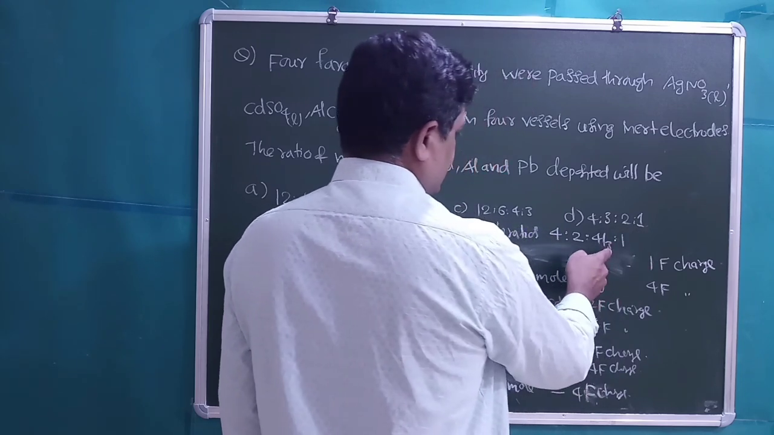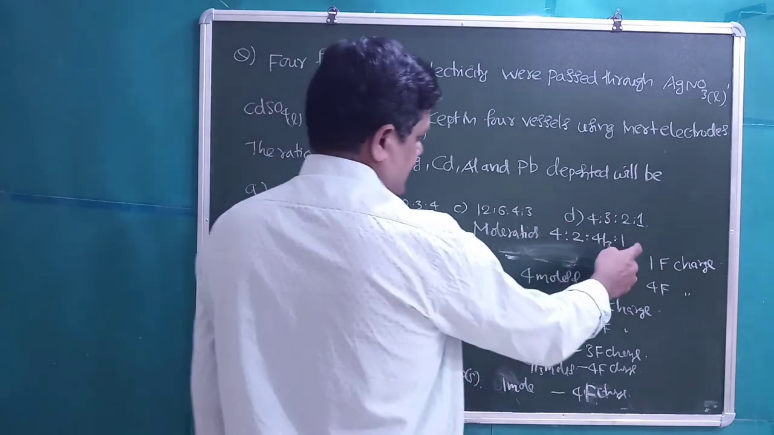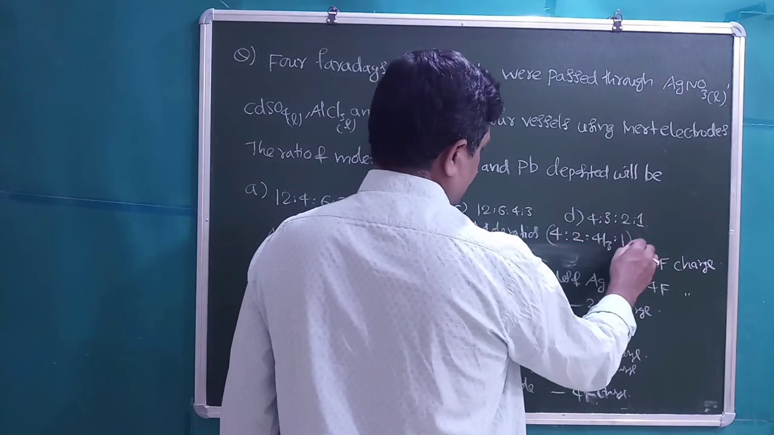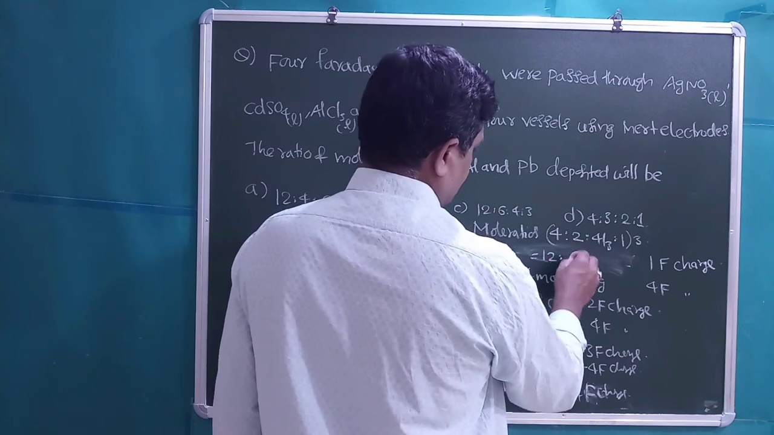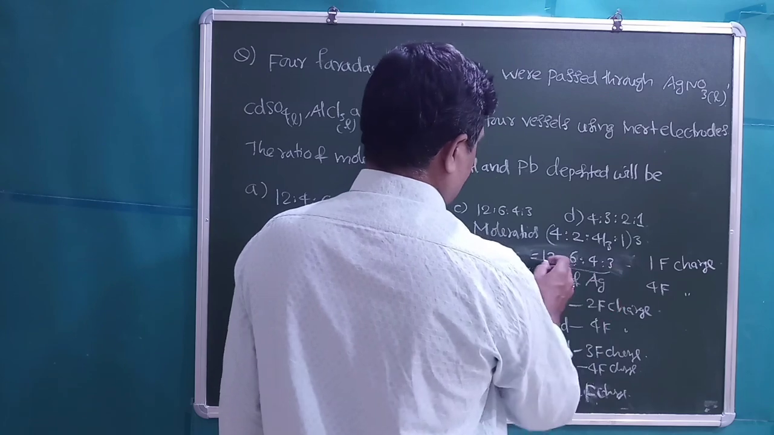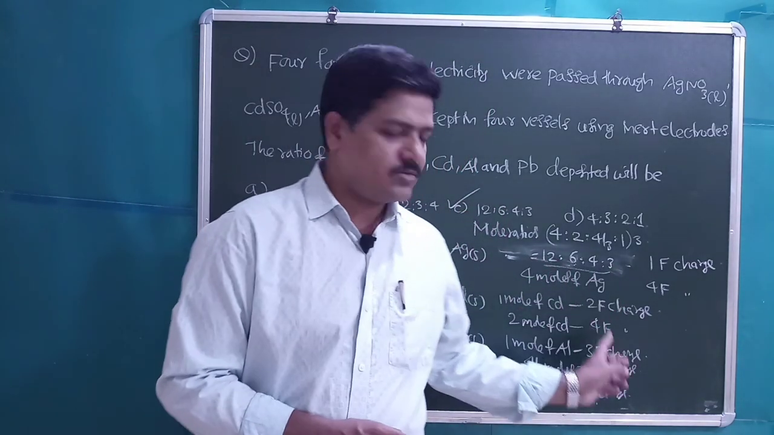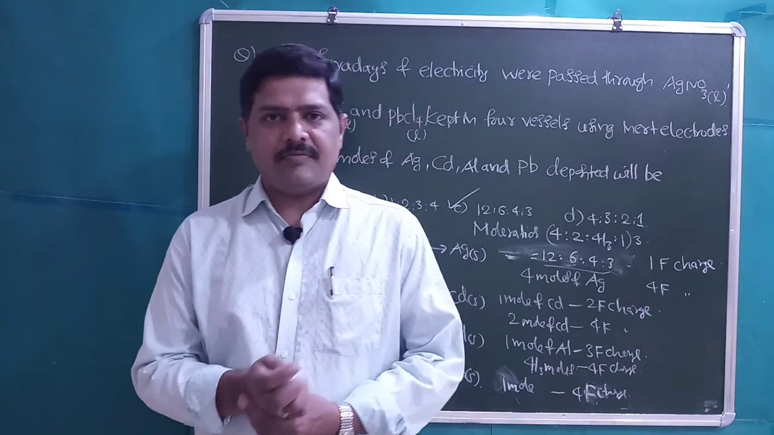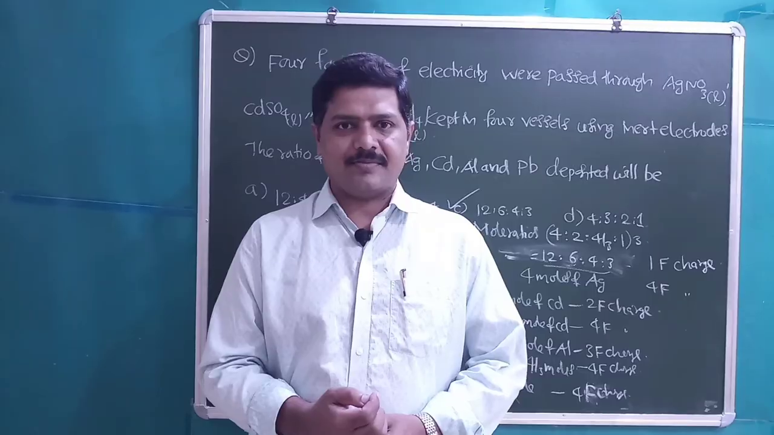Let us make this an integer ratio by multiplying the total with 3. By multiplying this total ratio with 3, we will get 12 is to 6 is to 4 is to 3, which is given in option C. Option C is correct. Okay students, this is about Faraday's law of electrolysis. Thanks for watching.